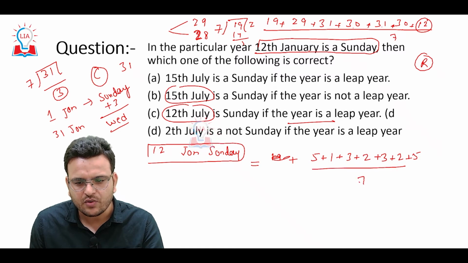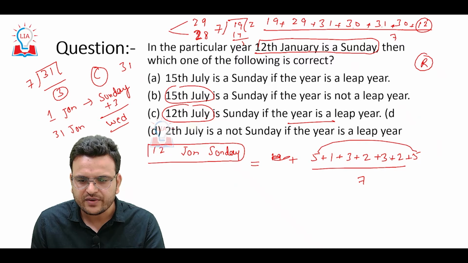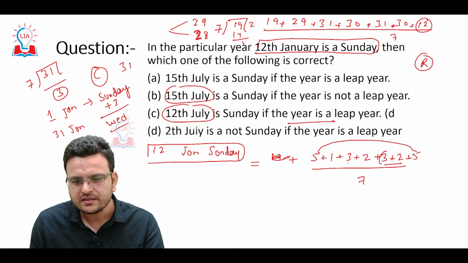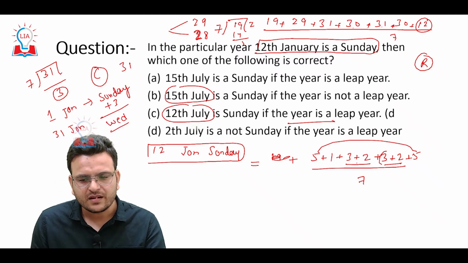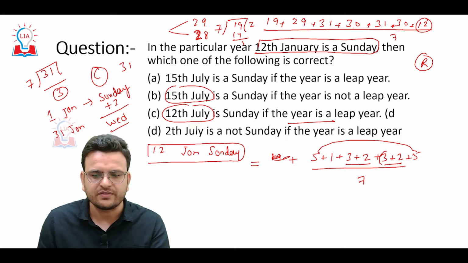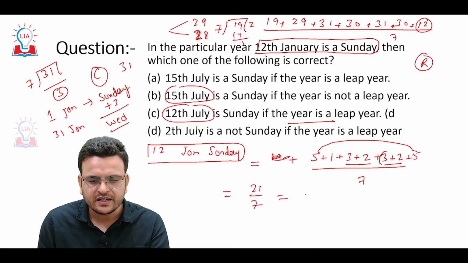Now add all the numbers: 5, 5, 10, 10, 5, 15, 15 and 5, 20 and 1, 21. So total 21 divided by 7, remainder 0.